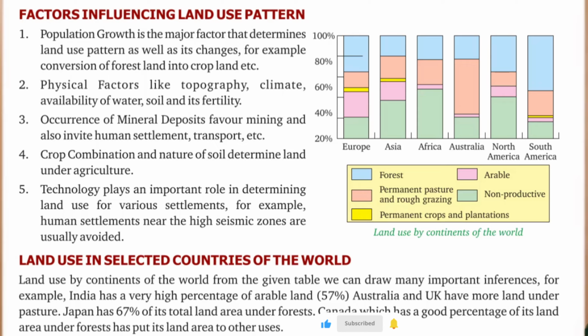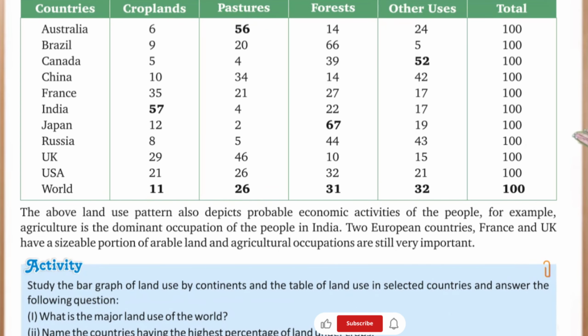For example, India has a very high percentage of arable land, 57%. Australia and UK have more land under pastures. Japan has 67% of its total land area under forest. Canada, which has a good percentage of its land area under forest, has put its land area to other uses. In this table you can see the different uses of land by the different countries.